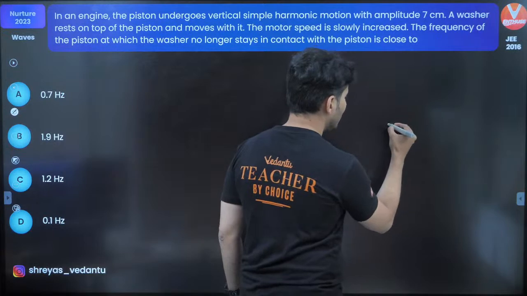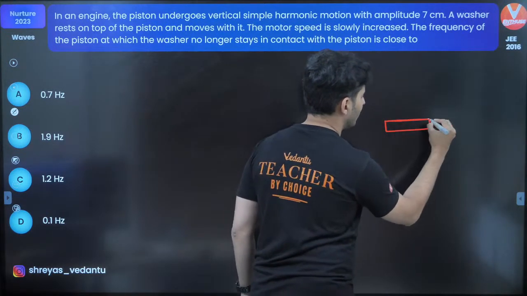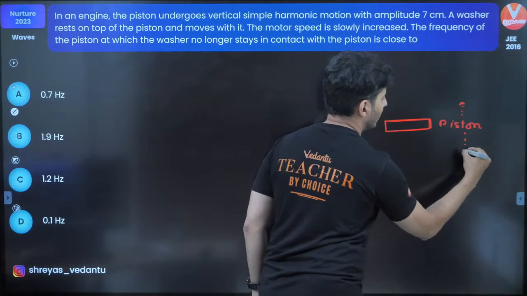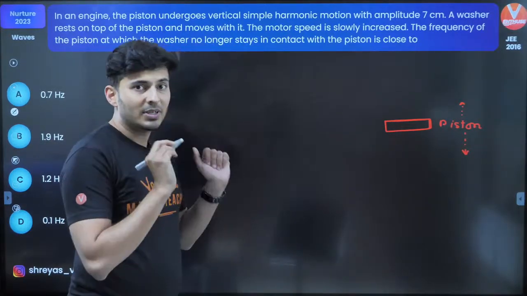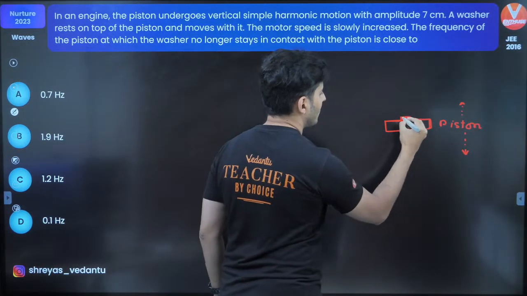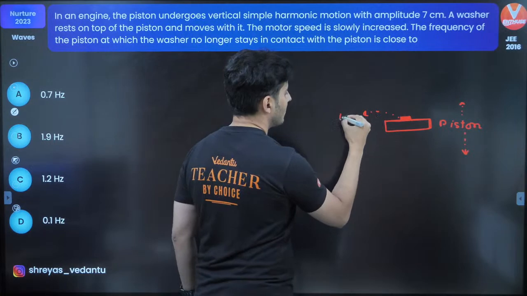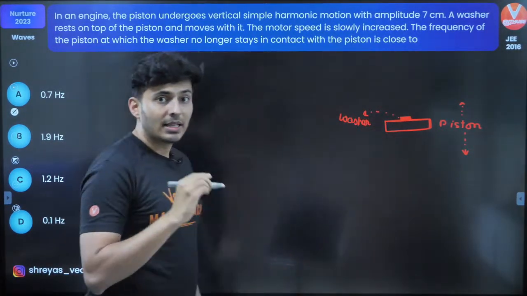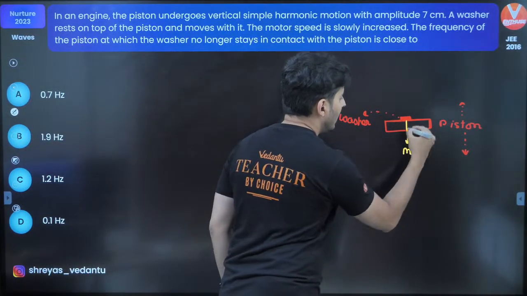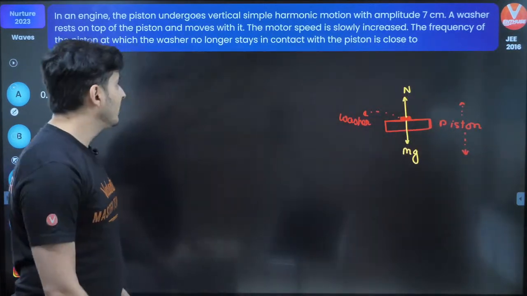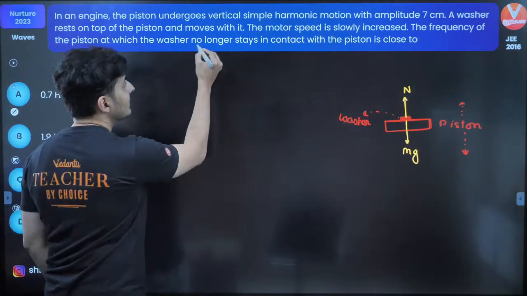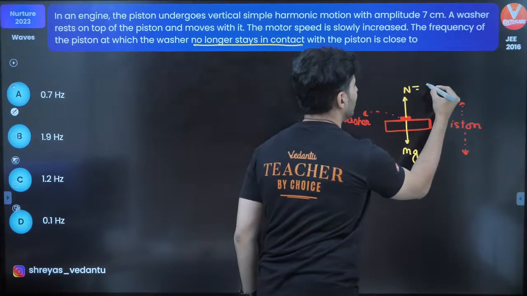Imagine this is your piston. Okay, this is your piston, and this piston is going up and down. It's performing oscillation. On that piston, you have placed some washer. So this one over here, this is your washer. Now, there will be certain forces acting on that washer. What kind of forces are there? Think: one mg will be there and one normal will be there. But as per the given question, the washer loses contact. It no longer stays in contact. That means the normal force will become 0.